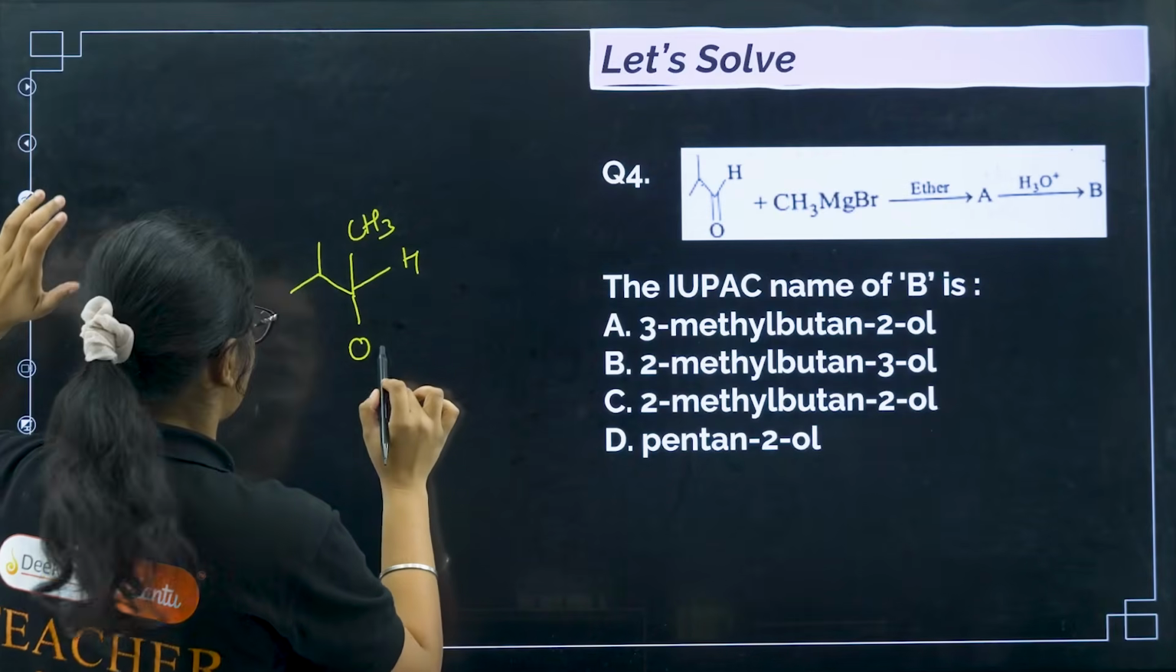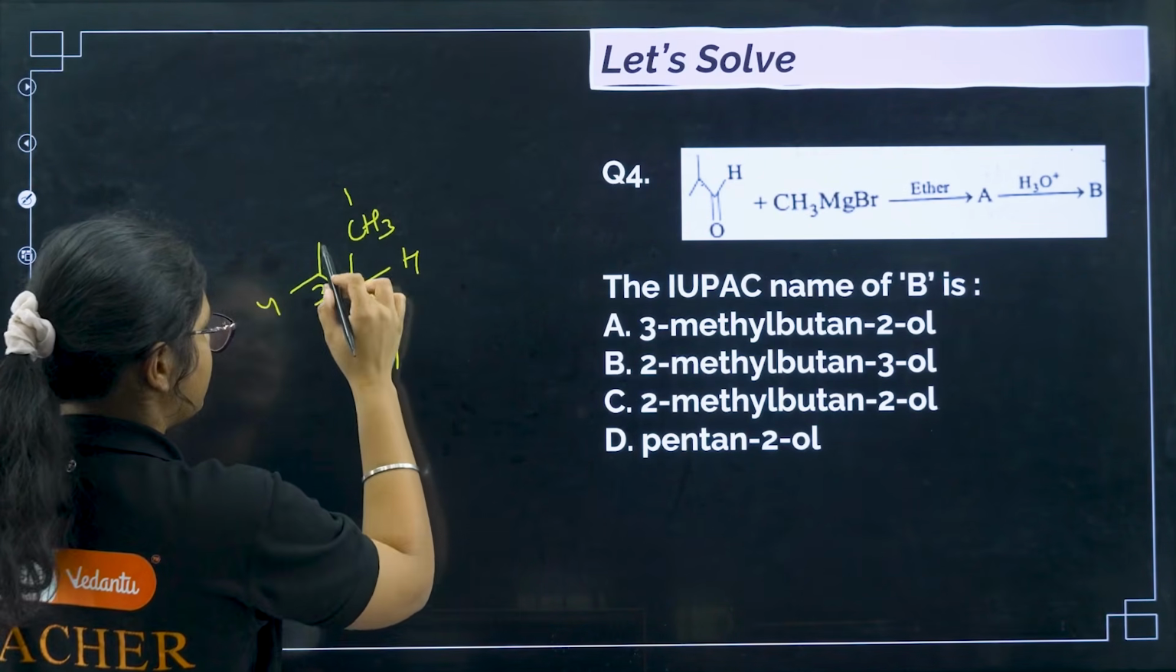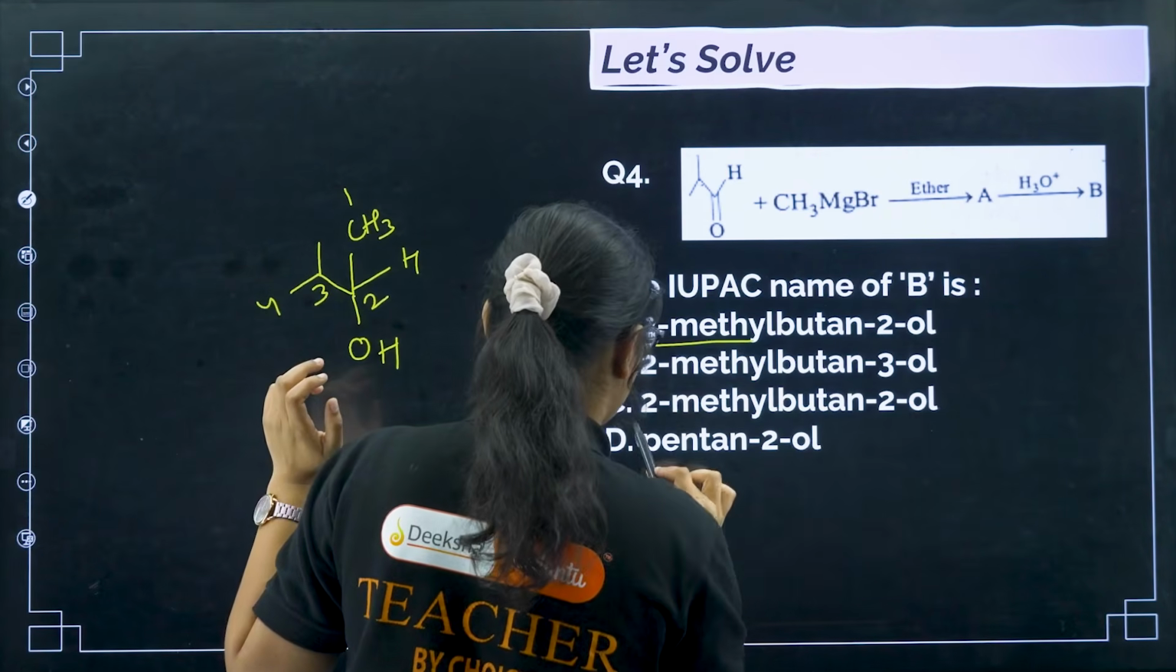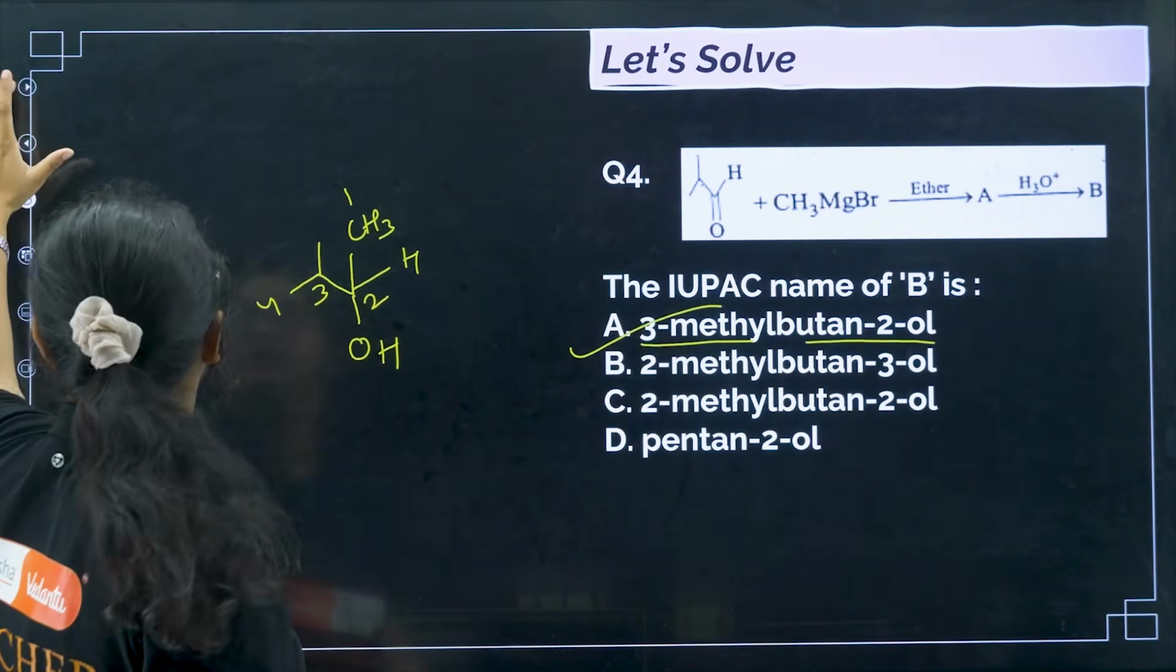So what is the IUPAC name of this one? 1, 2, 3 and 4. So I can write 3-methyl butan-2-ol, option number A. How easy is that? Fine.